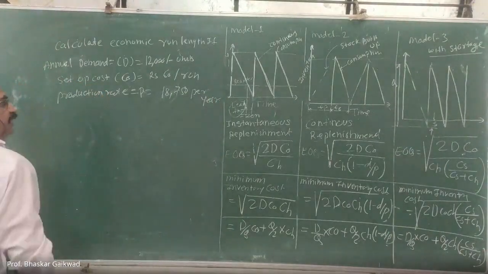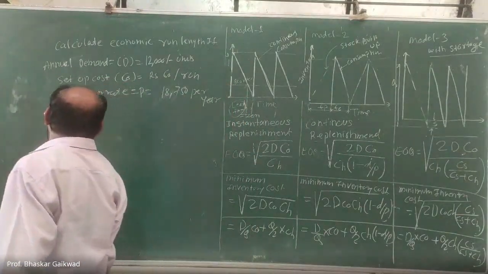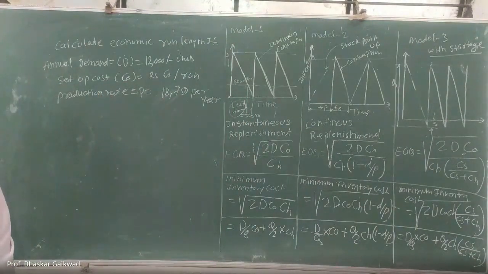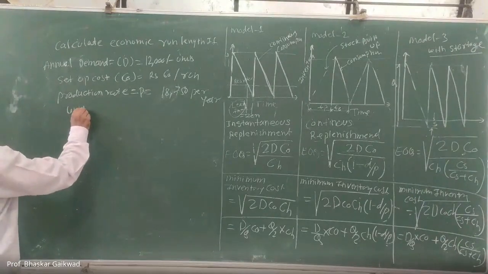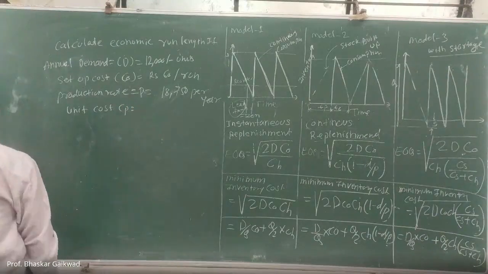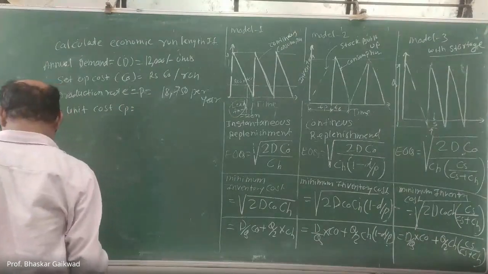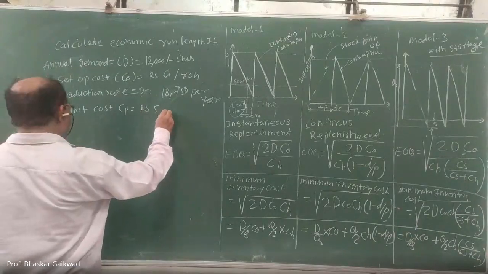Once production rate is given, you have to use this model, correct? Then unit cost, that is CP, procurement cost, is rupees 5 per unit.